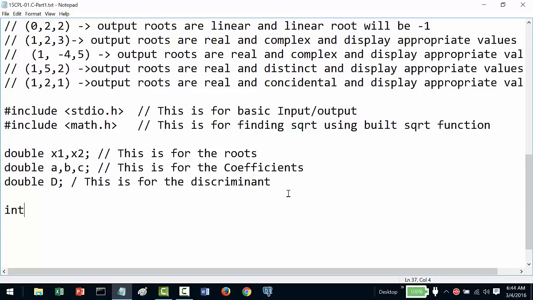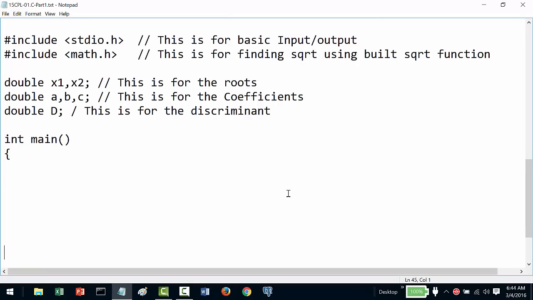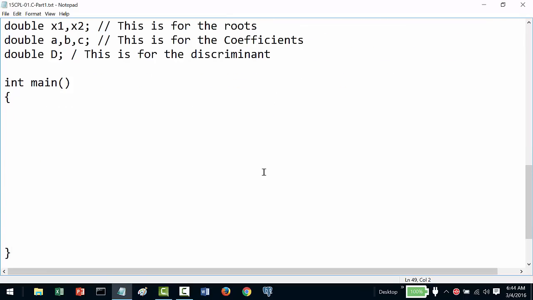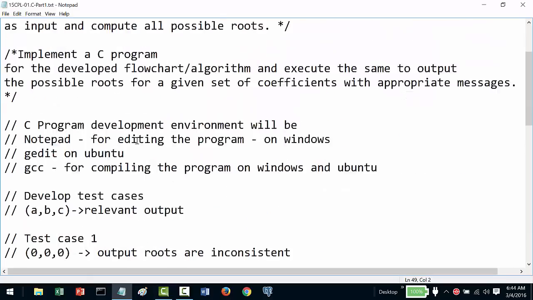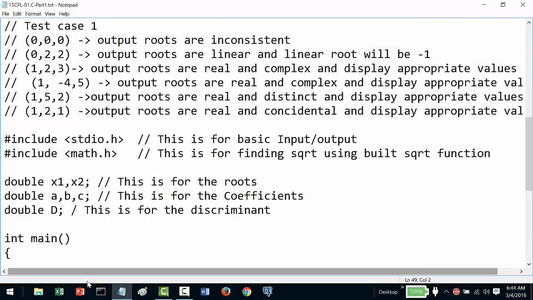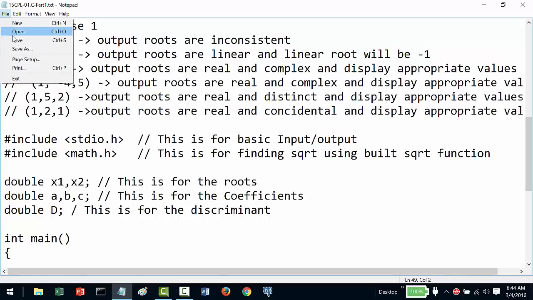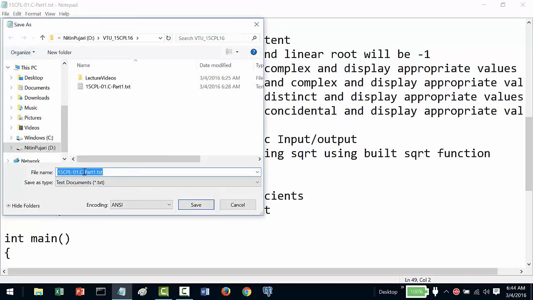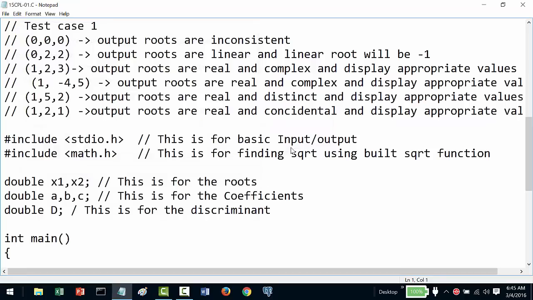What I'll do is first write int main, which is the structure of a C program, then close the bracket. First let me develop it stage wise. I will save this code as a .c file.